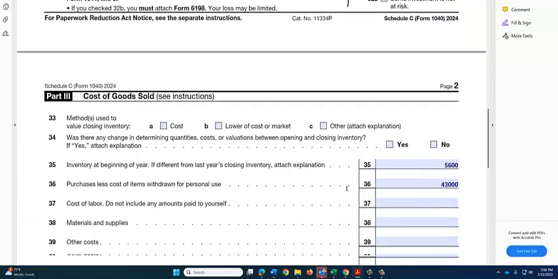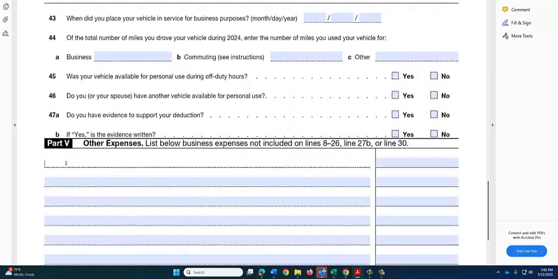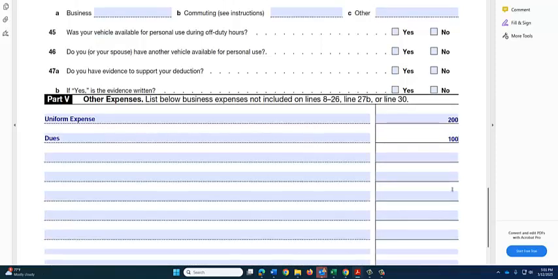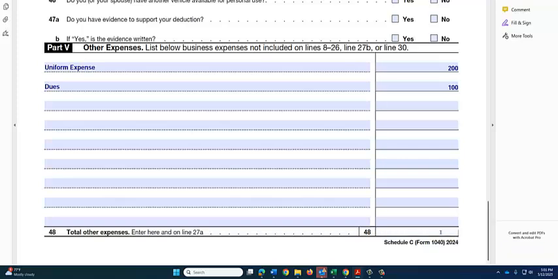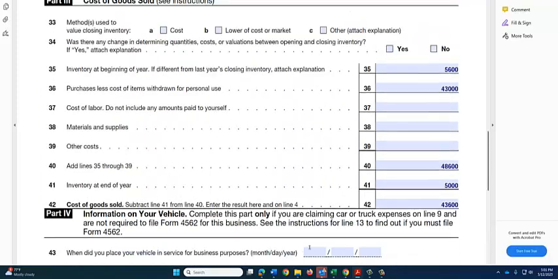So we'll go to page 2 down to line 48, and we will enter the uniform expense. That was $200, and then the dues were $100. So that's a total of $300 that we're going to enter over on 27A.